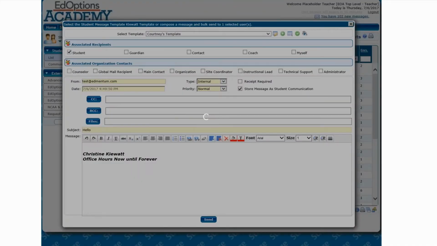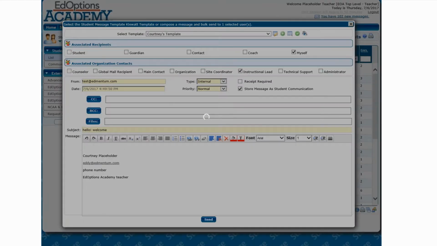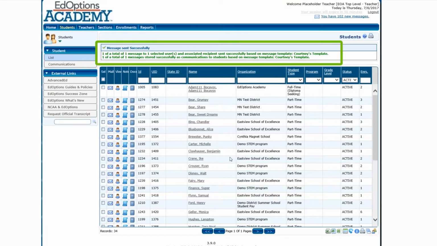So if I want to test that out, I can send it to myself. But if I want to send it as a regular email, I can include student, guardian, instructional lead, etc. So that is how you create your email signature. And so from here on out, anytime that you're emailing a student, you can include that template and then type the text above it, and you'll have your signed email.